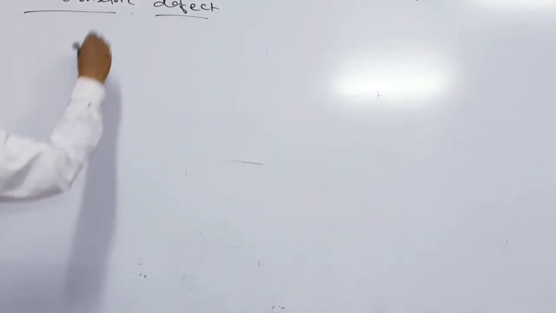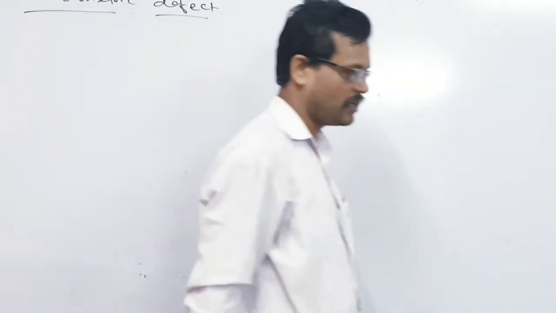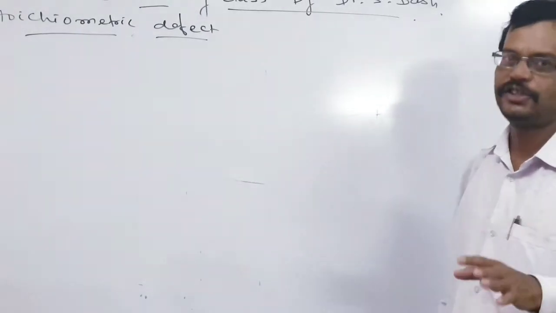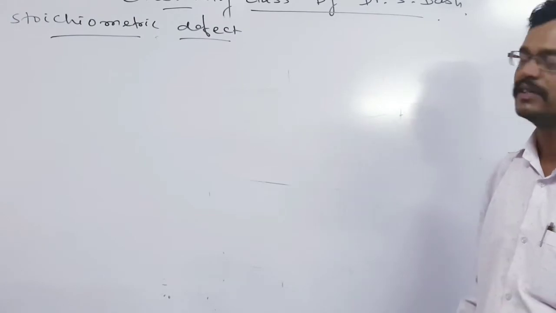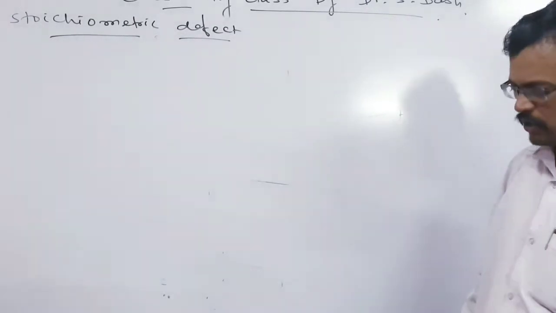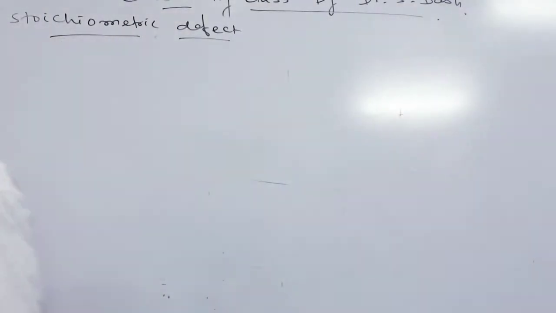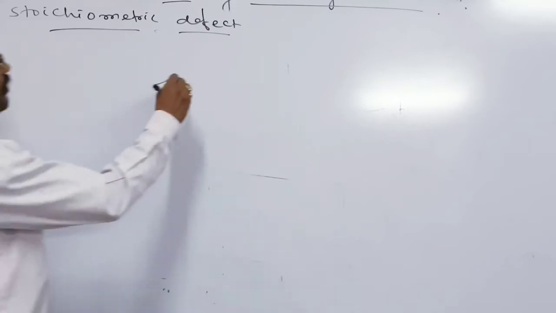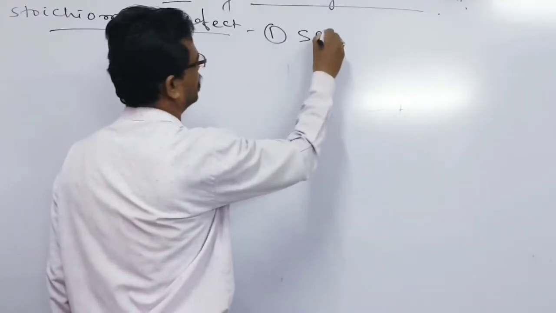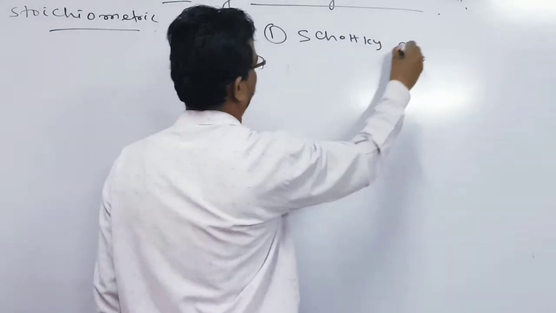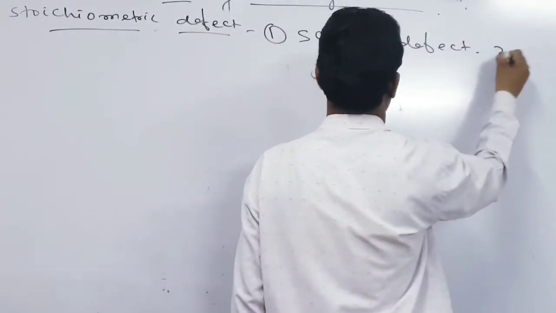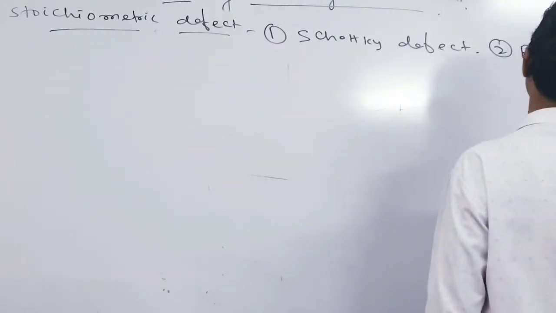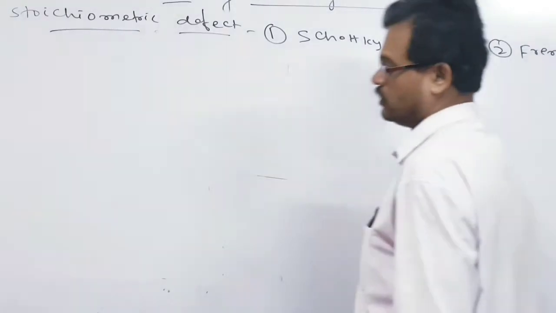Okay, let us look here. We have to discuss stoichiometry defect. In stoichiometry defect, what happens? The ratio between the cations and anions remains the same. So in the stoichiometry defect, our first category is the Schottky defect. Okay, so it is once again two types: one is Schottky defect and another is Frenkel defect. So let us look here.